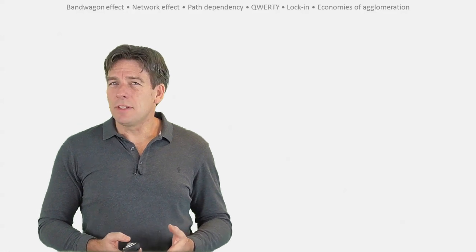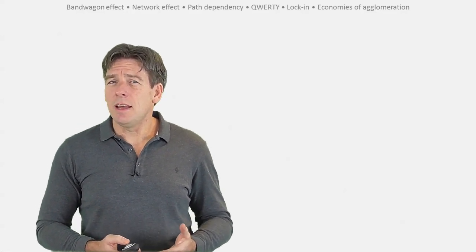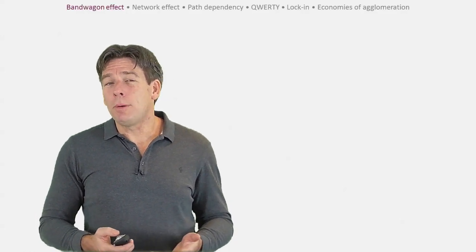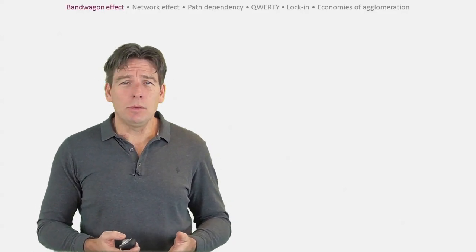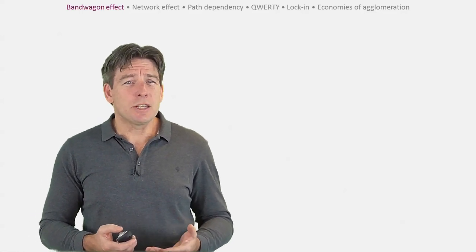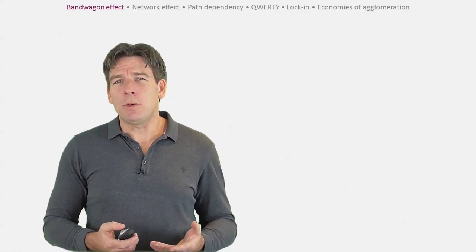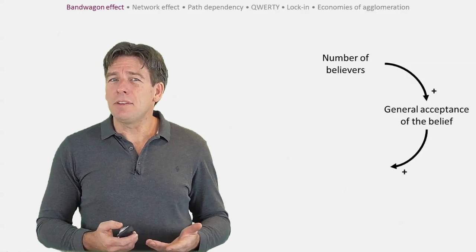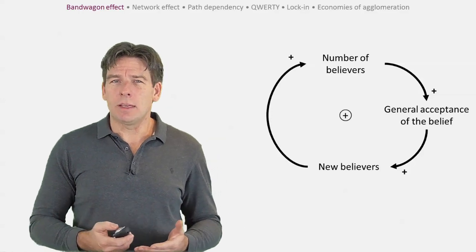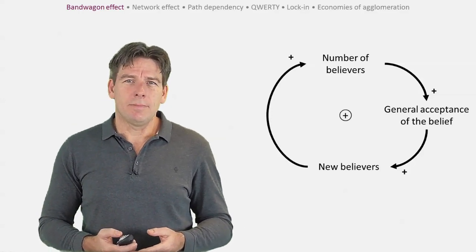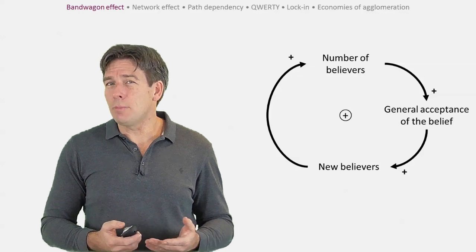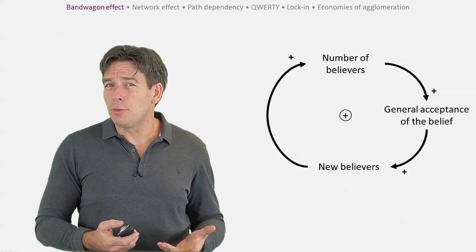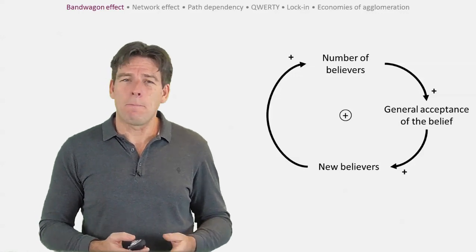People's uptake of beliefs, ideas, fads, fashions and trends are also sometimes driven by positive feedback mechanisms. When people vote for a politician based on his popularity in opinion polls, or when we wear clothes because it's the fashionable thing to do, then this is called the bandwagon effect. As more and more people come to believe in something, others tend to follow the majority and hop on the bandwagon regardless of the underlying evidence. Such social conformity is especially apparent in situations that are unfamiliar to us, when we look to others for social proof of the correct way to act and behave.